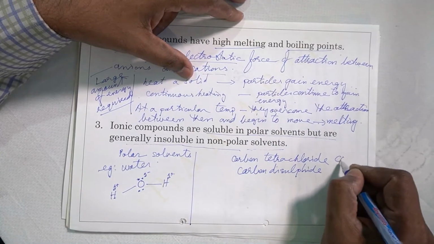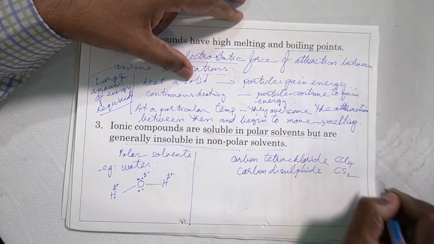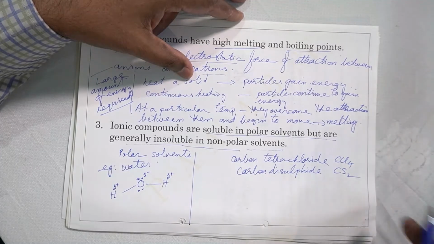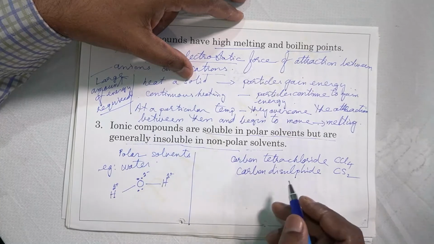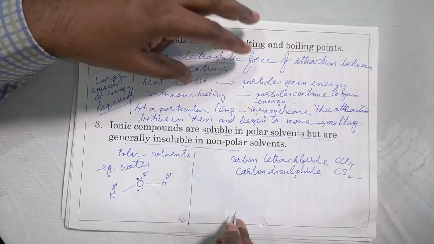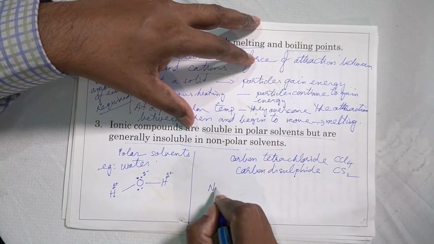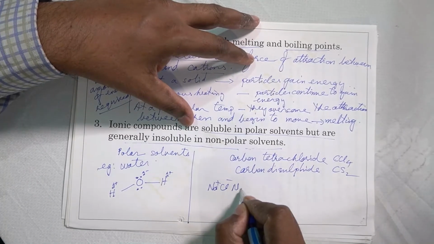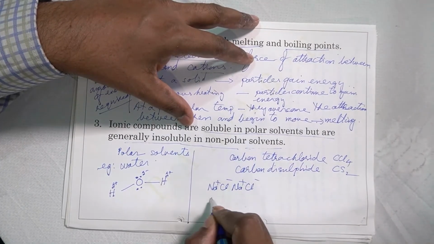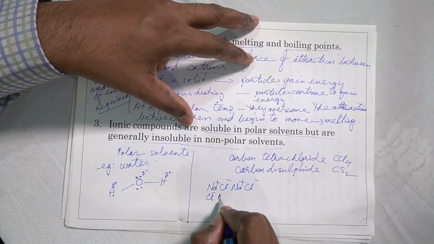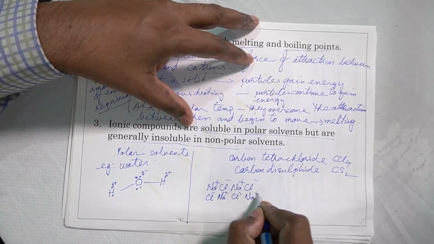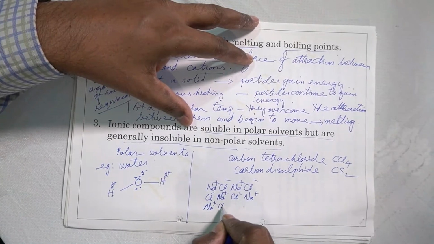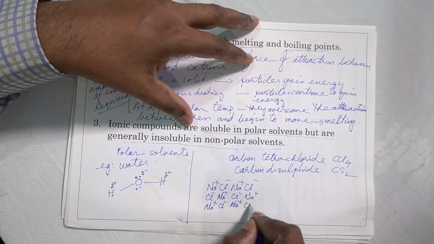So CCl4 and CS2. These molecules have no polarity in them, so they cannot behave like water. Now what happens when an ionic compound is put in? As we have seen, Na+ and Cl-, the ionic compound is full of ions, anions and cations alternately placed, Na+ and Cl-, and Na+ and Cl-. It is like this.